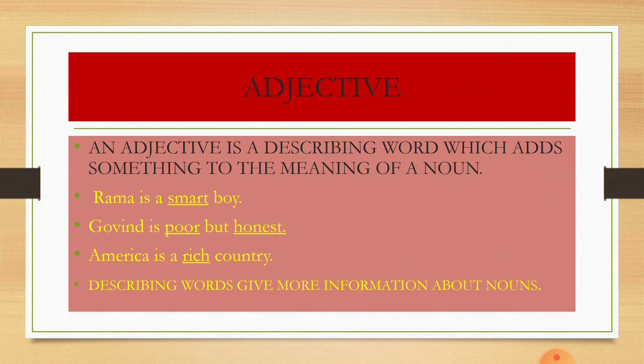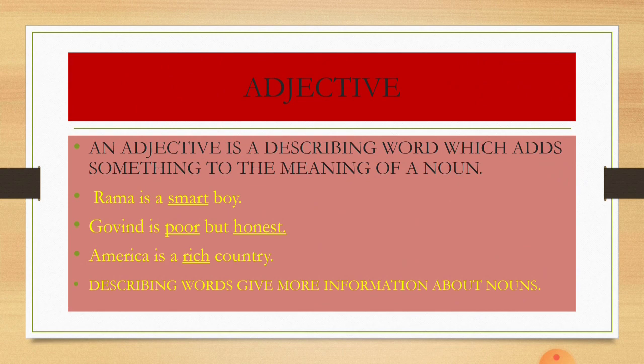For example, Ram is a smart boy. So boy is a noun, Ram is a noun. And just before the boy, what is something that is added about the boy? That he is smart. So smart is adjective. Govind is poor but honest. What is the information about Govind here? He is poor but he is honest. So poor and honest are adjectives.